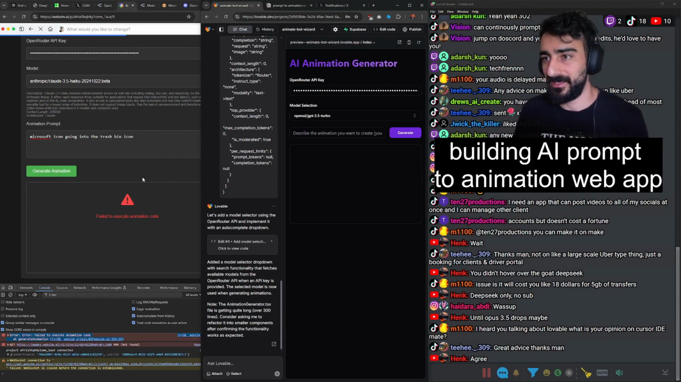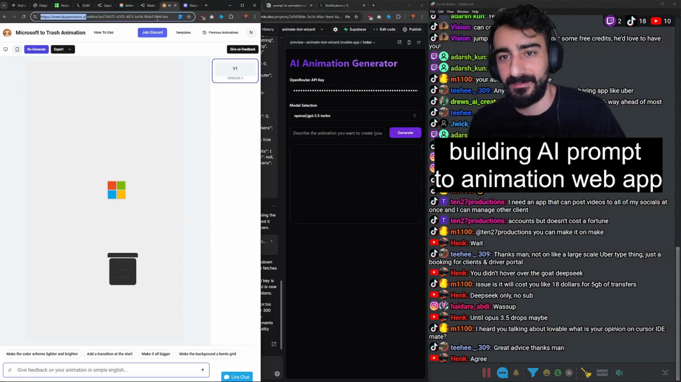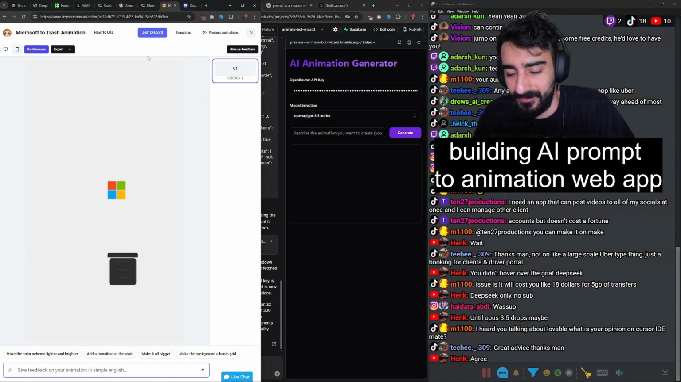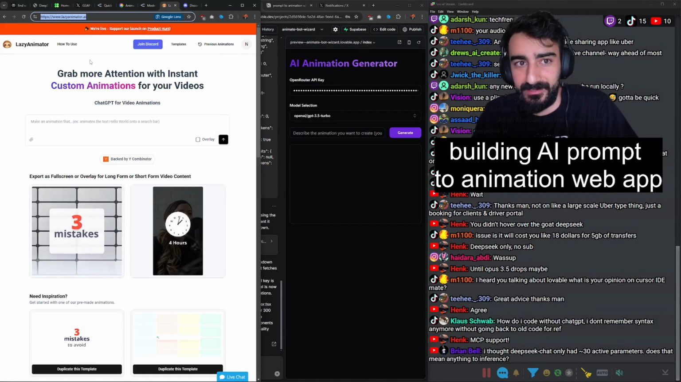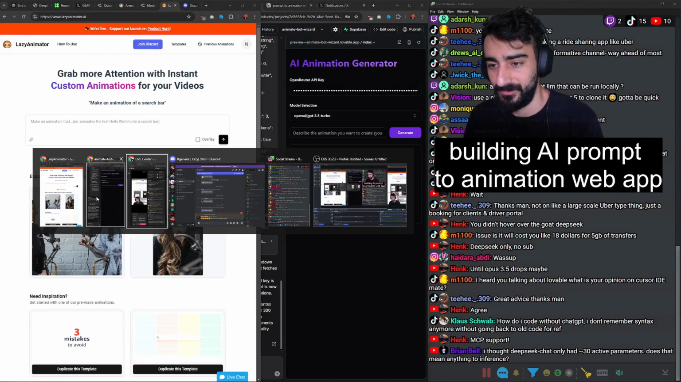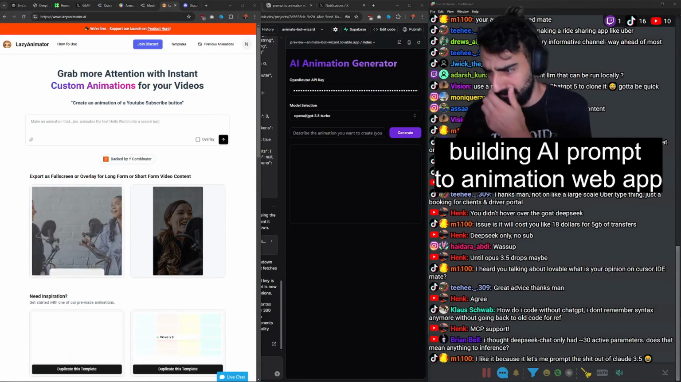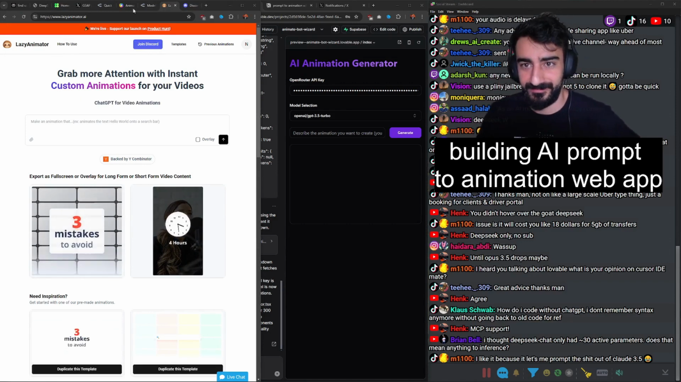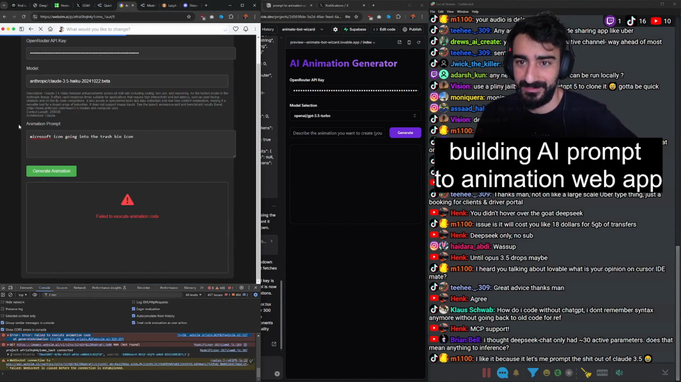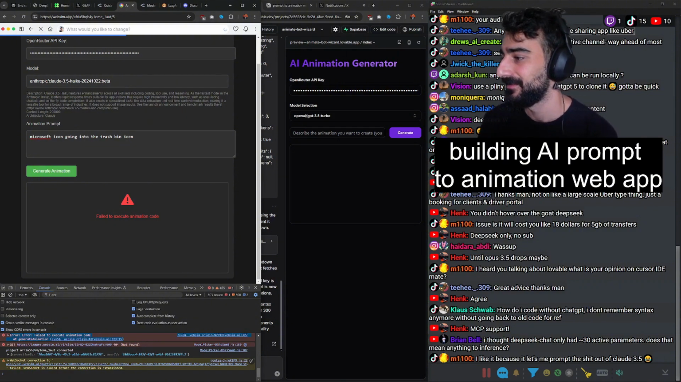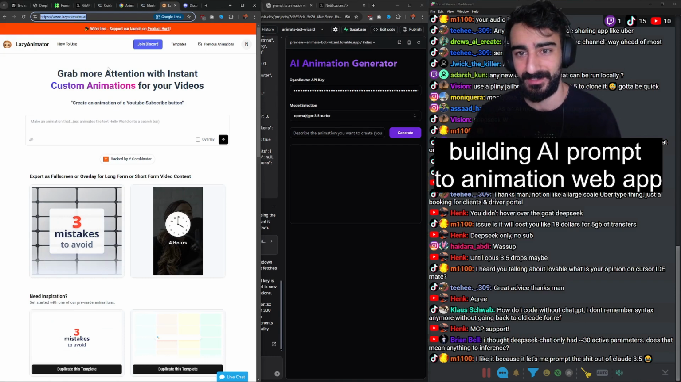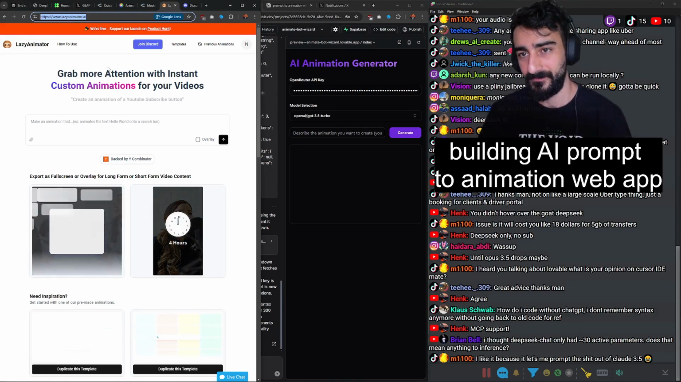Well, I guess we have what we want. Lazy Animator. This is awesome. Yeah, shout out to Vision. I'm gonna send this to my video editor because this will probably save him a lot of time. Okay. Well, we made a pretty decent MVP of what I wanted, the AI prompt thing. But going forward, I'll probably just use Lazy Animator because it seems a lot better.